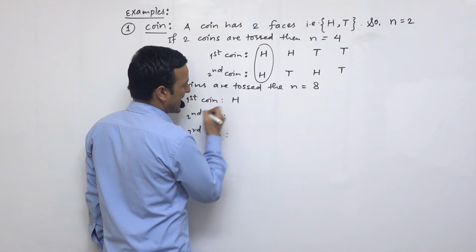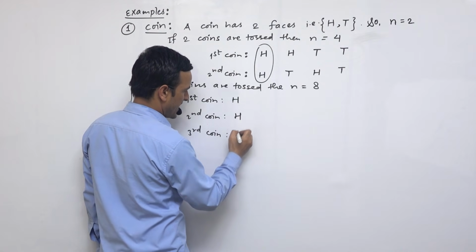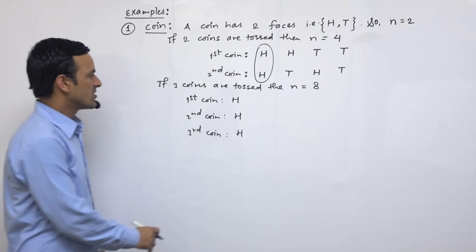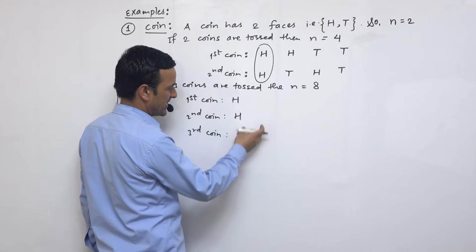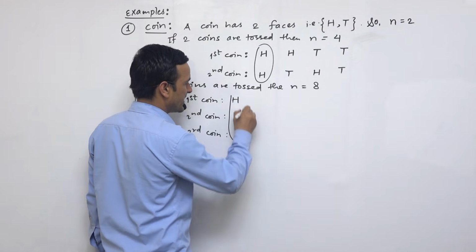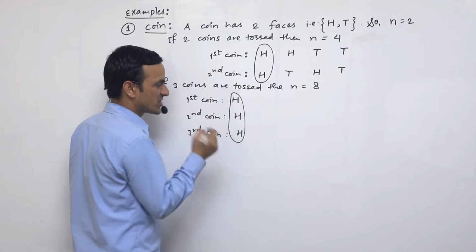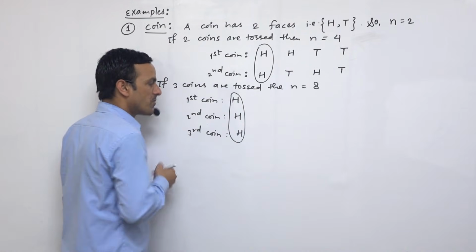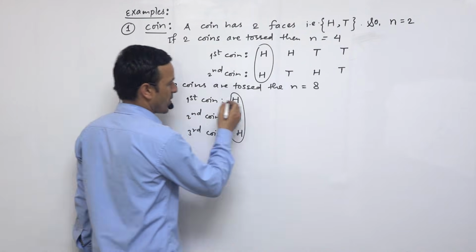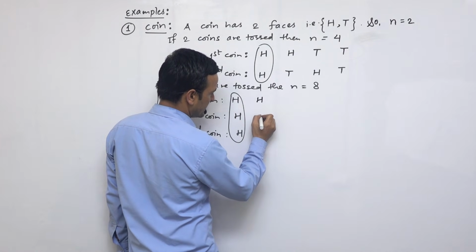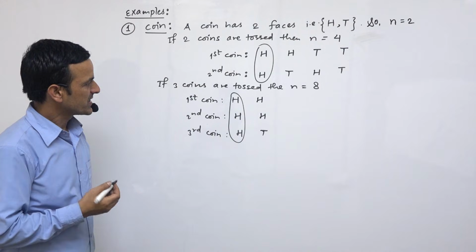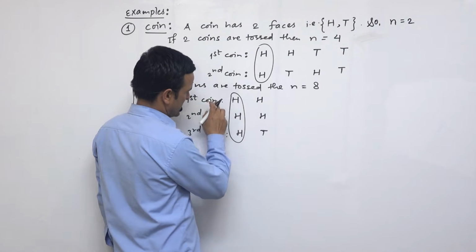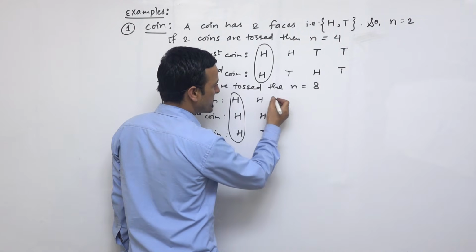Here we can write head, head, head. All 3 coins have the same event. This is one of the events occurring in this case. Here is head, head, tail. This is another event. It may occur out of these three coins.